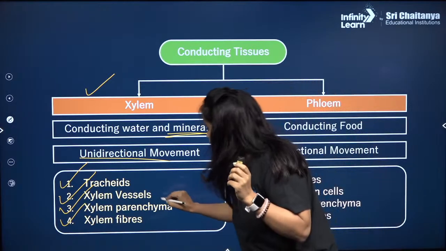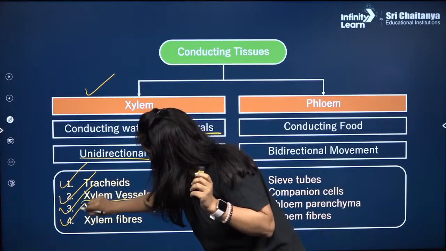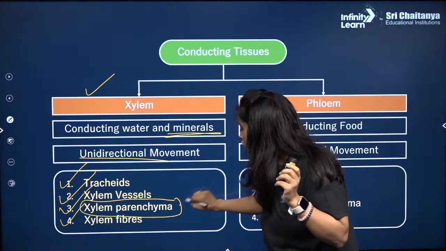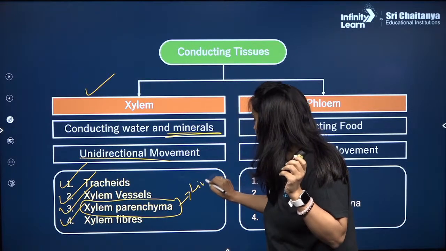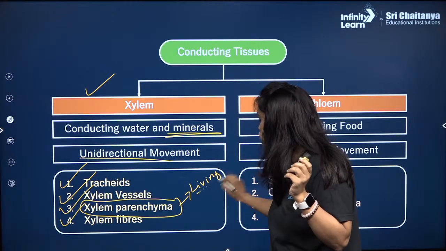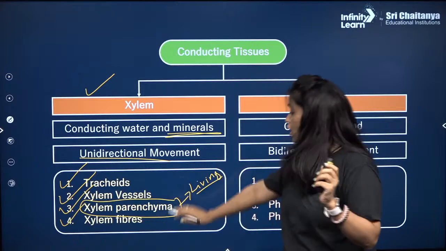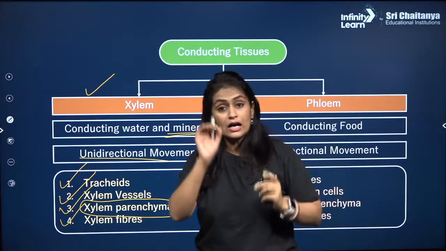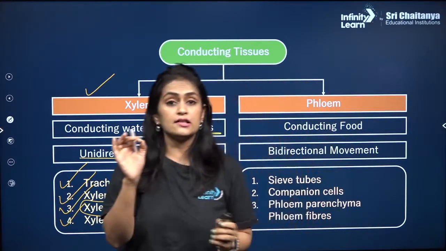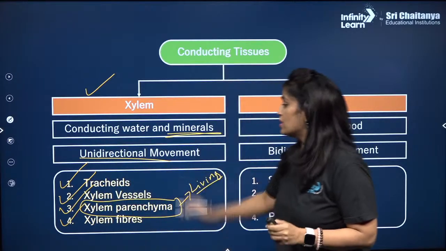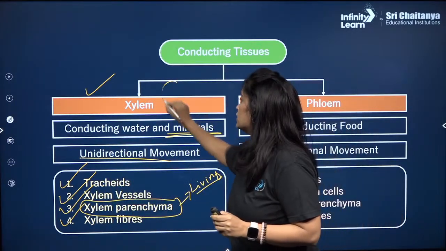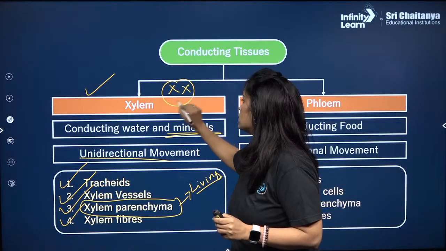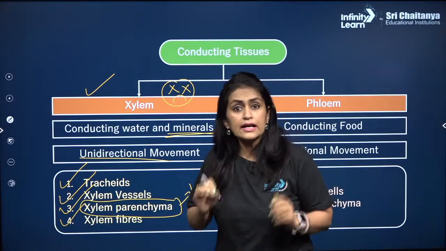So here यहाँ पे क्या होता है? Xylem parenchyma is the odd one out over here. यहाँ पे living जो tissue है, living जो cell है, that would be only of xylem parenchyma, and the rest are the dead cells. That is why we refer xylem to be the dead tissue. ये कैसा है? Dead tissue है.